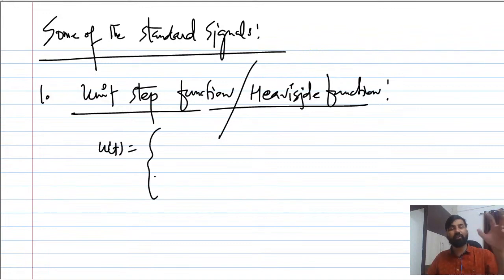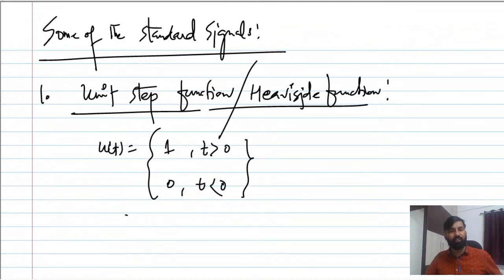This is the formal definition. u of t is 1 for t greater than 0. You have to make sure this is strictly greater than 0, not loosely speaking equal to or greater than 0. So u of t will be 1 for t greater than 0 and it is 0 for t less than 0. Here you have to pay attention, this is strictly greater.